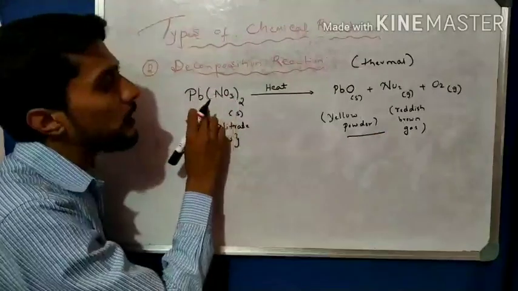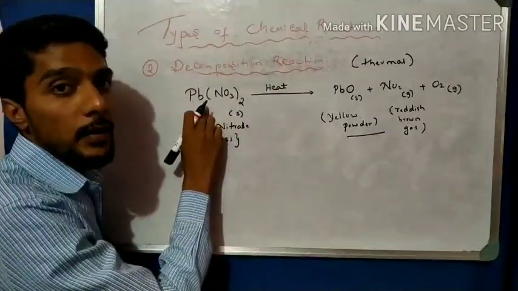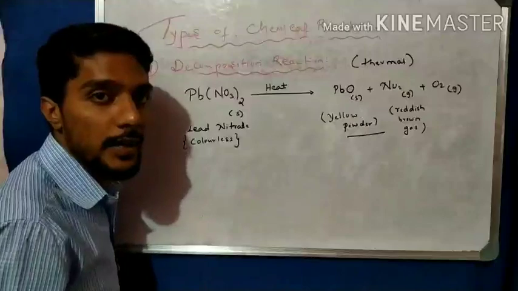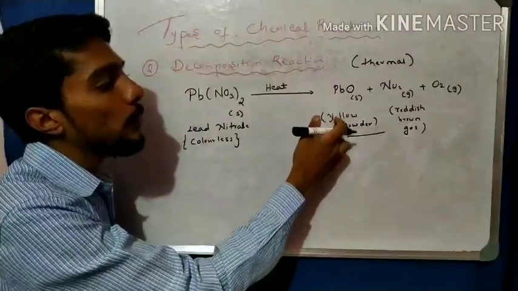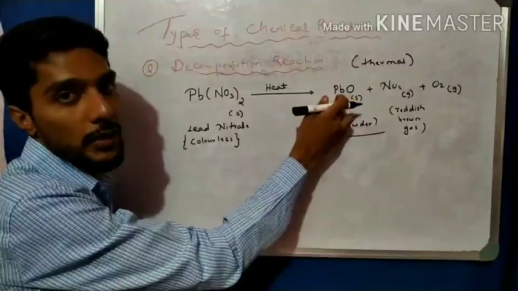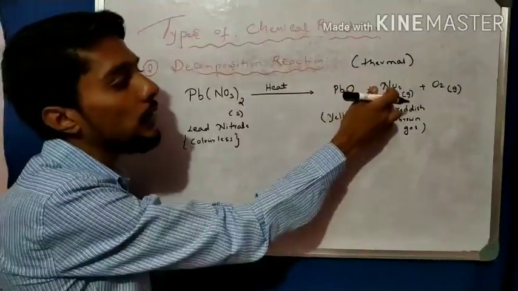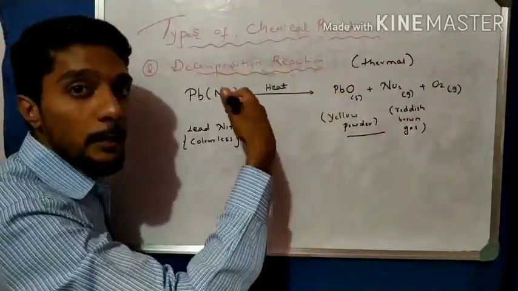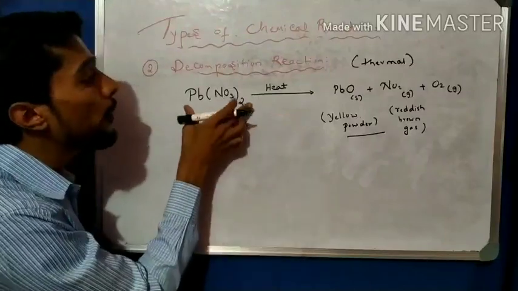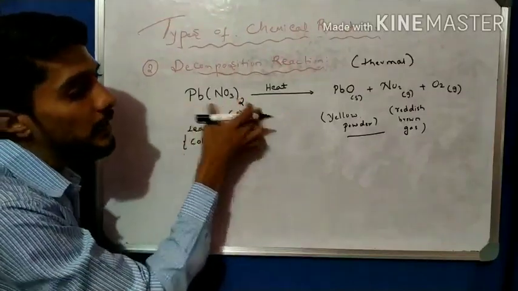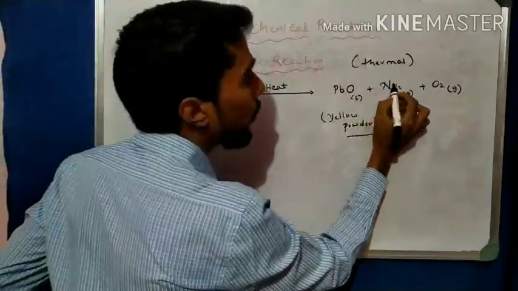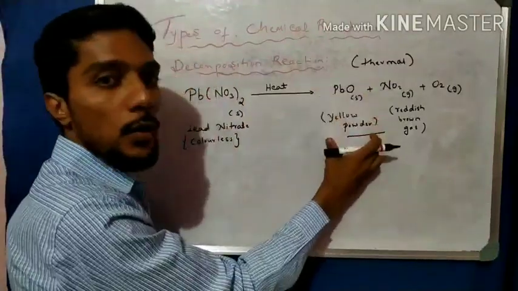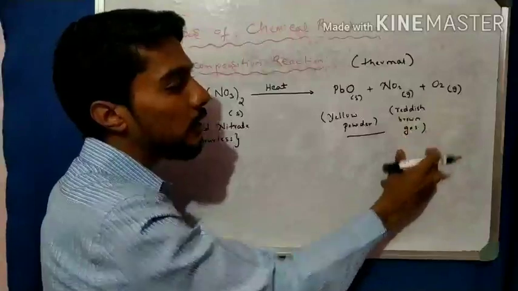They ask which color gas is liberated when lead nitrate is heated. Reddish brown gas is liberated. They also ask the name of the product which is yellow in color, that is lead oxide. Nitrogen dioxide is reddish brown in color. They also ask to name the reddish brown gas obtained during the decomposition of lead nitrate, that is nitrogen dioxide gas. So remember these points: lead nitrate is colorless, lead oxide is yellow, and nitrogen dioxide is a reddish brown gas.